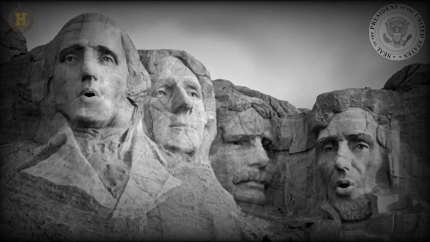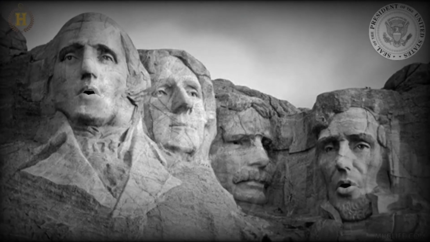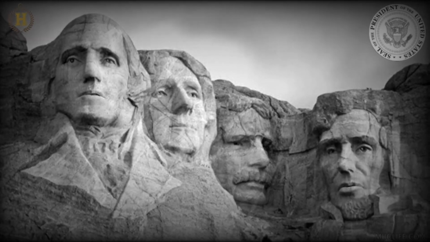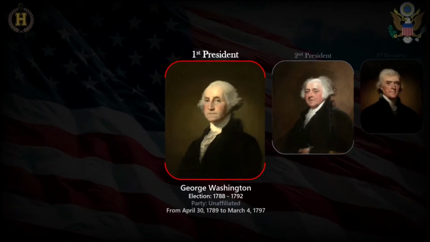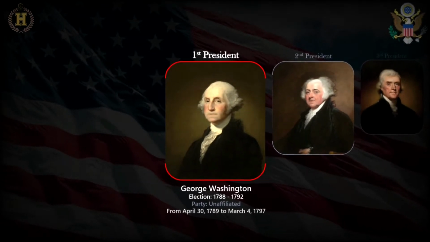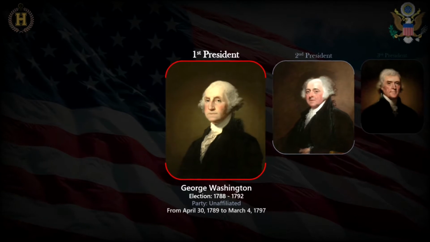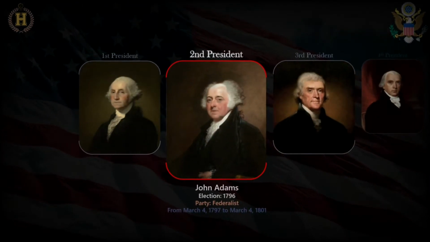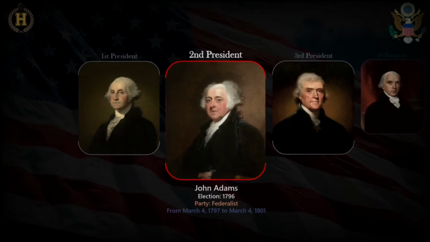Today we will talk about the list of presidents of the United States of America. Let's get started. George Washington, the first president for 7 years and 10 months, from April 30, 1789 to March 4, 1797. John Adams, the second president for 4 years, from March 4, 1797 to March 4, 1801.